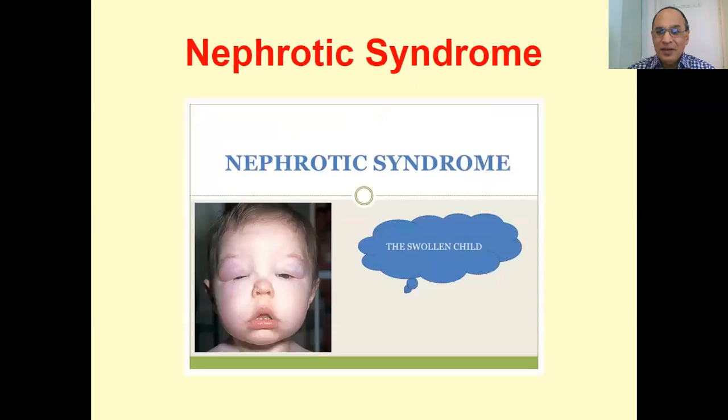Okay. Nephrotic syndrome. In this very important picture you can see the swollen face, edema, swelling around the face. When the swelling is there, especially periorbital swelling, around the orbit, this is the eye, this always indicates some problem with the excretory system or urinary system, or a problem with the kidney. Kidney is a very, very important organ.